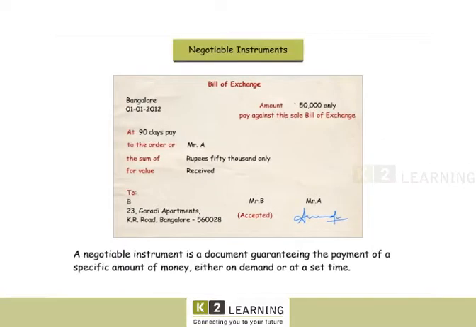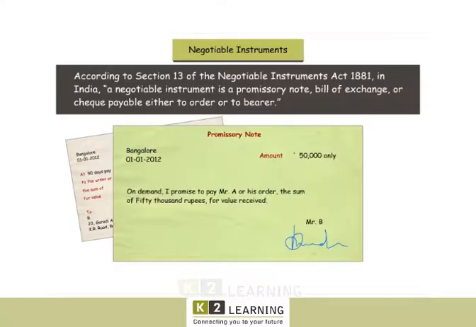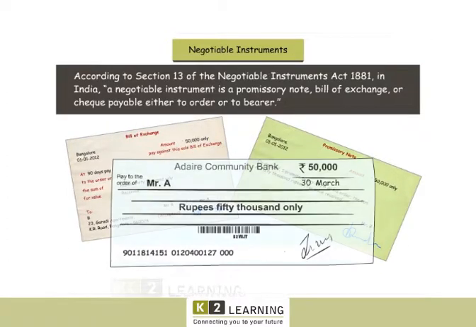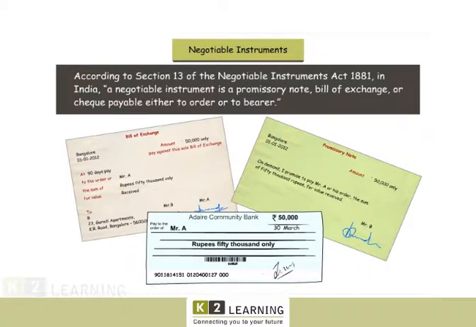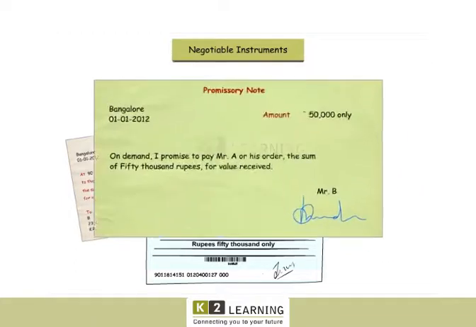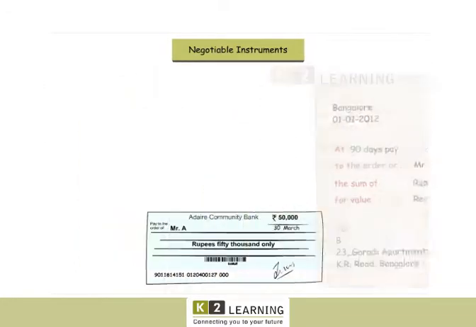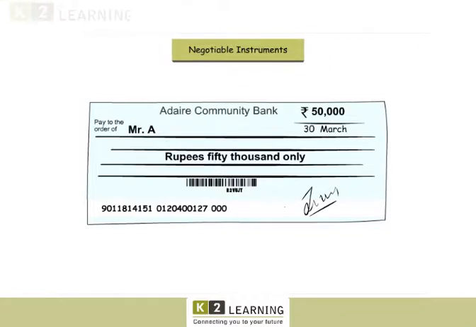A negotiable instrument is a document guaranteeing the payment of a specific amount of money either on demand or at a set time. According to Section 13 of the Negotiable Instruments Act 1881, in India, a negotiable instrument is a promissory note, bill of exchange, or check payable either to order or to bearer.